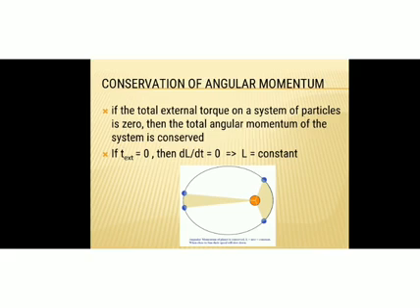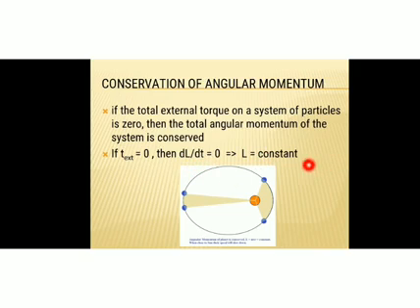That means if the external torque tau is 0, then dL/dt is equal to 0. And if dL/dt is equal to 0, that means dL is equal to 0. dL means change in angular momentum. So there won't be any change in angular momentum, which indicates angular momentum L is constant.